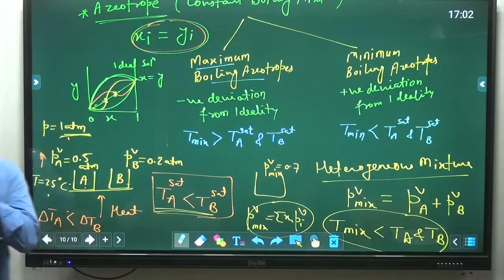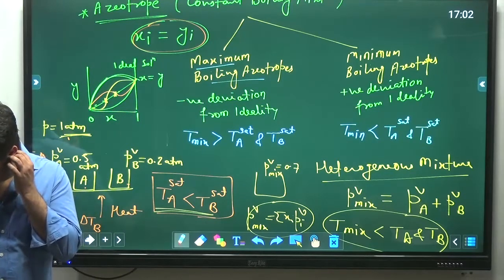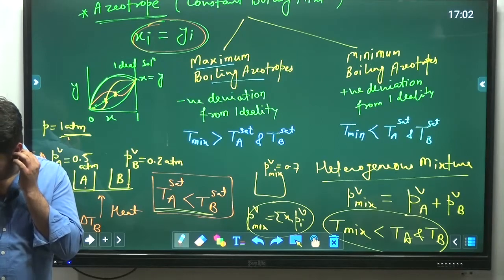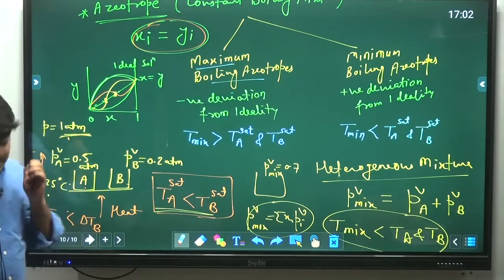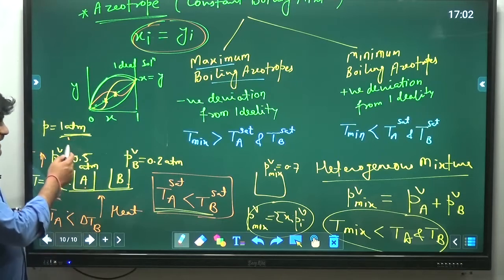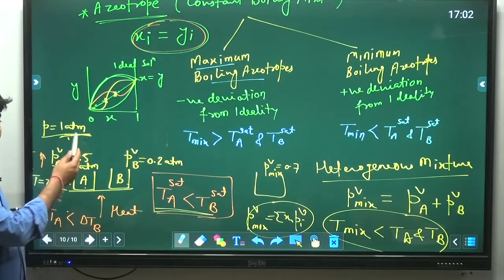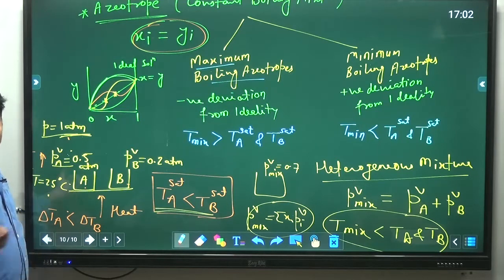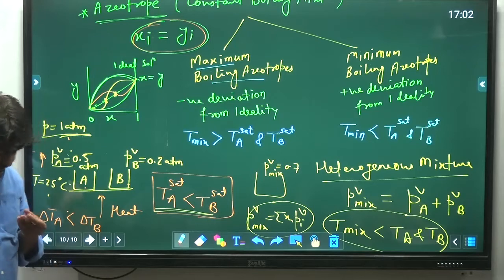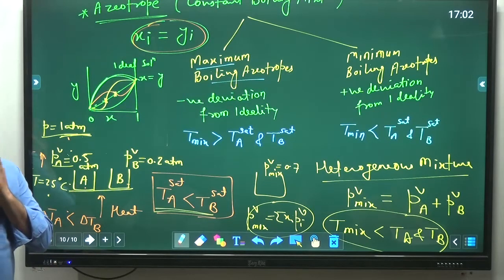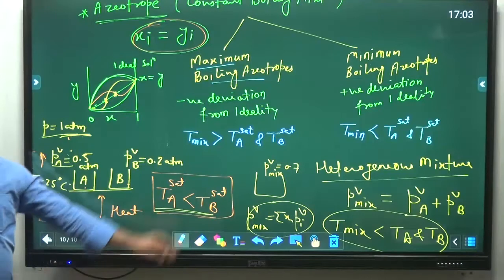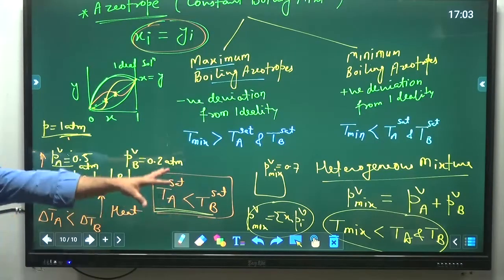Now let's get back to the earlier question, because the final temperature is the one where the vapor pressure will be equal to the atmospheric pressure, meaning boiling, and we have said that whenever boiling is there, that temperature is the saturation temperature. Is it clear now? So note down this part for heterogeneous.